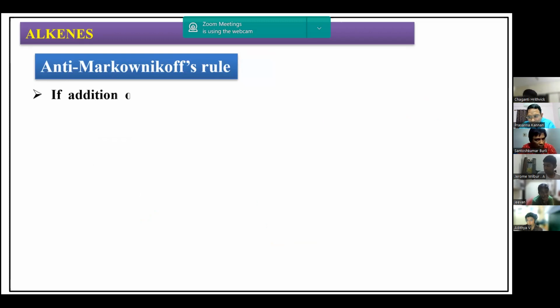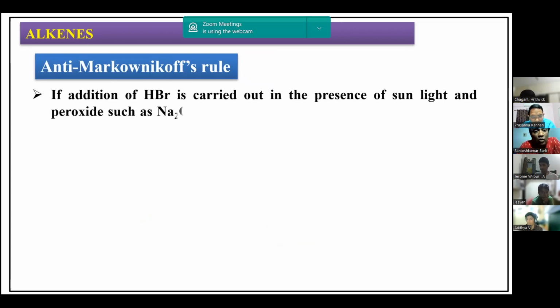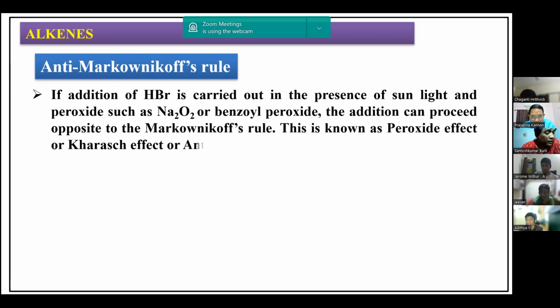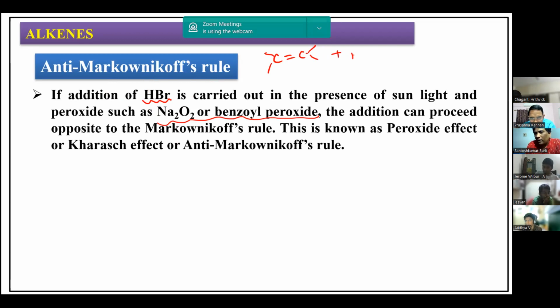Very important point. One more condition we have: anti-Markovnikov's addition. What is meant by anti-Markovnikov's addition? This is opposite to Markovnikov's rule. Under what condition can we get the product opposite to Markovnikov's addition? Under this condition: HBr with peroxide. If I take an alkene like this, it must be an unsymmetrical alkene; for a symmetrical one it doesn't apply. It is applicable only for unsymmetrical alkenes. With HBr and peroxide, it will follow anti-Markovnikov's addition.